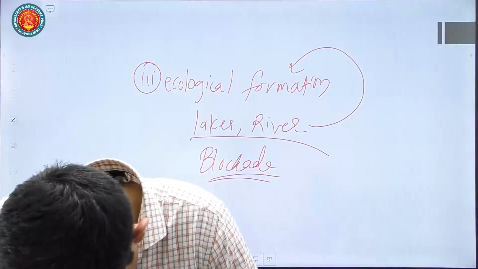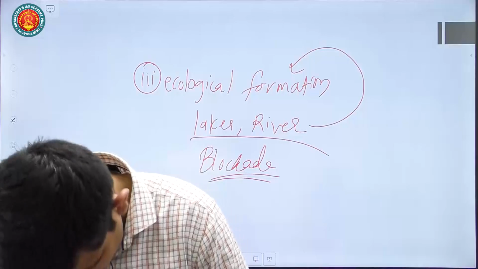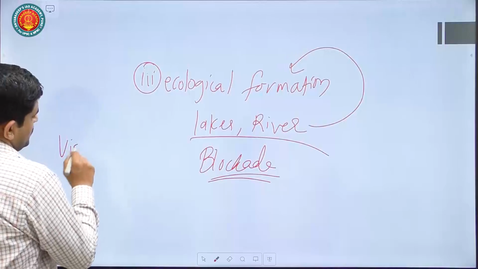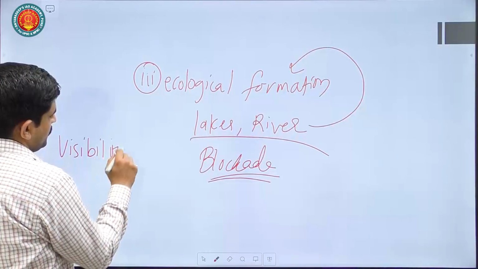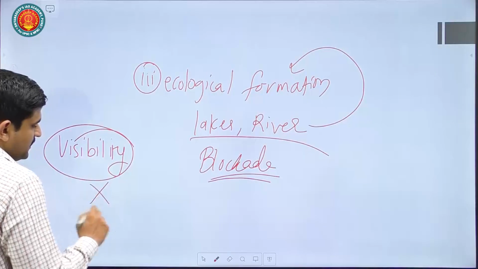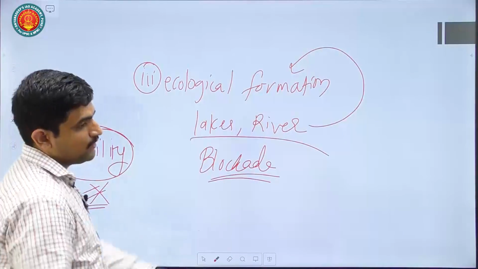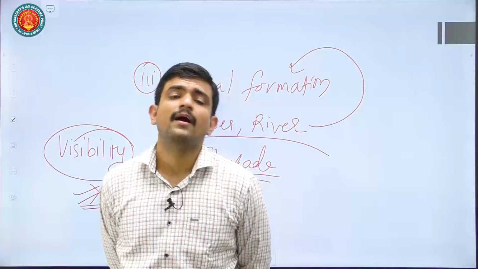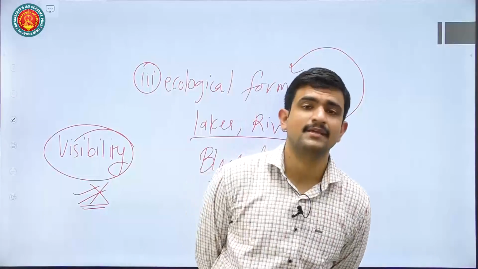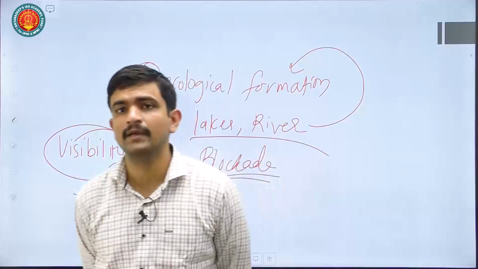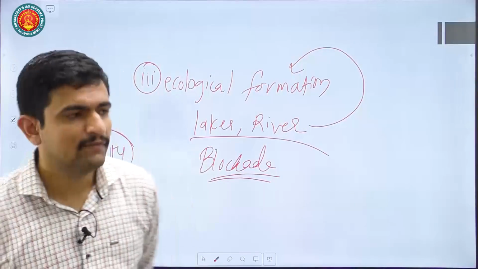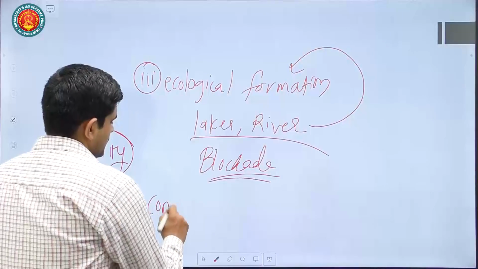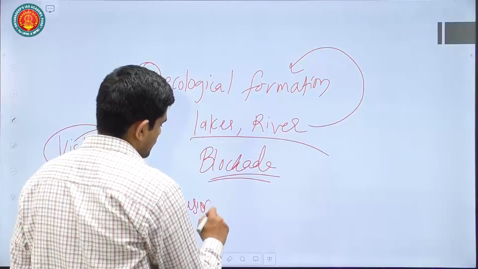Then you can also talk about the visibility aspect. When there is a dust storm, you cannot drive your vehicle. You cannot see even the person sitting in front of you. Okay, so visibility is also reduced. Chances of vehicular accidents are also there. So that is also one of the impacts of dust storm. And in a way to manage this, in the conclusion part, you can suggest managing these dust storms in a well regulated manner.